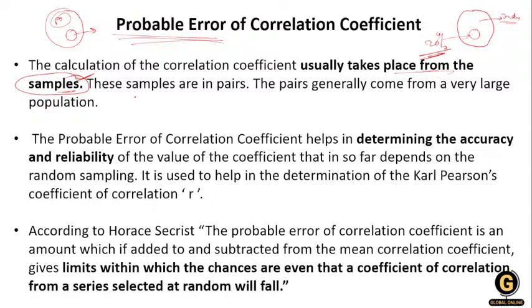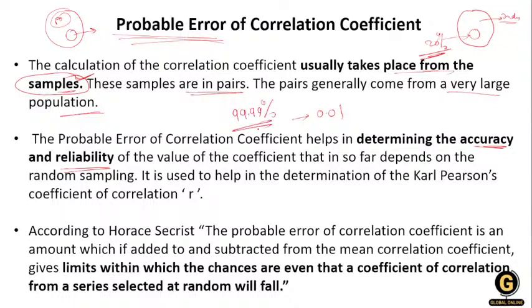These samples are in pairs. The pairs generally come from a very large population. The probable error of correlation helps in determining the accuracy and the reliability. Why do we calculate the probable error? Because whatever percentage is calculated by calculating the probable error, it shows 99.99% of data is accurate.